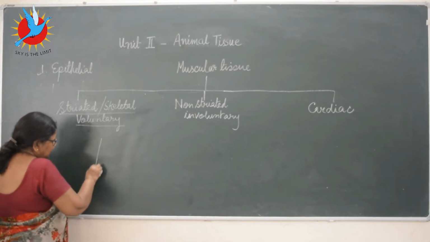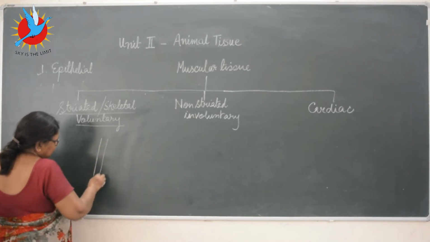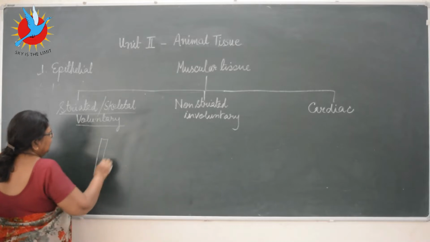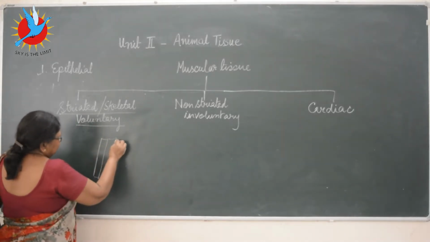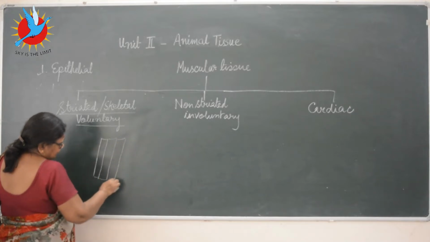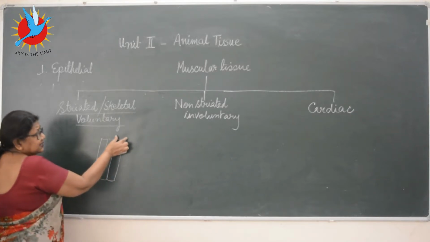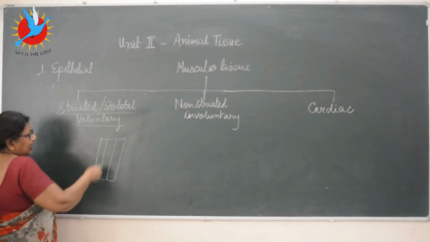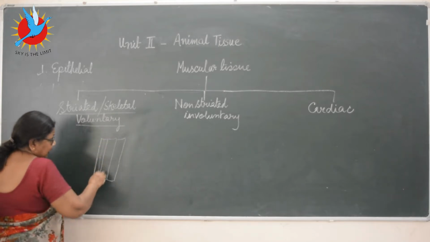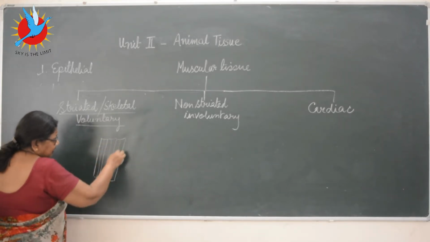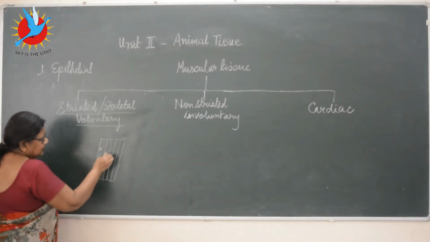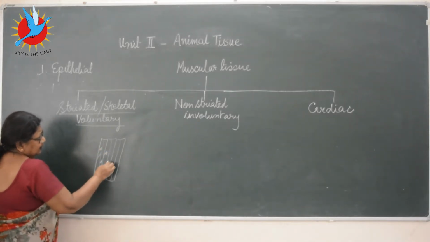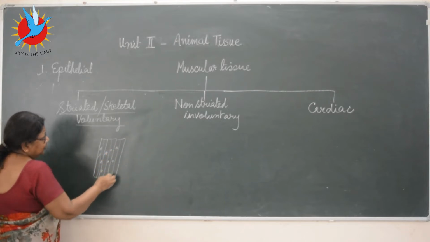The cells of this, they are elongated, the ends are blunt, not tapering, and in this diagram, many cells are there, they run parallel to each other. They are multinucleated. Each cell is multinucleated.